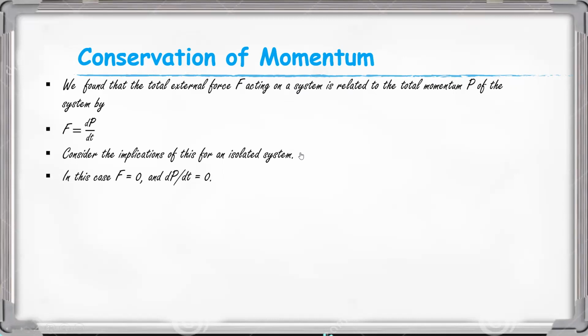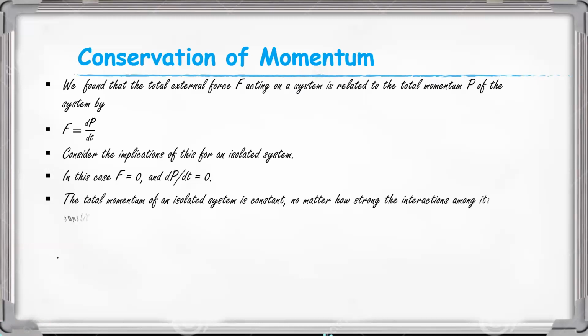So what does that equation imply? dP divided by dt is equal to 0. What does it mean? If the time derivative of a quantity is equal to 0, then this quantity is not changing.